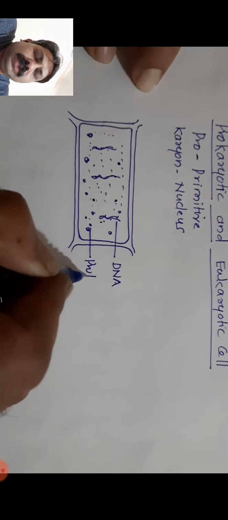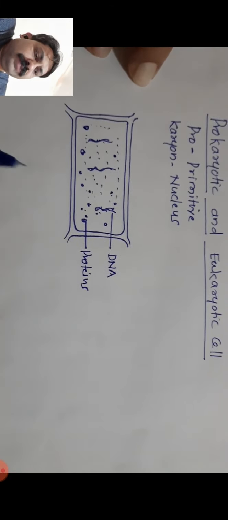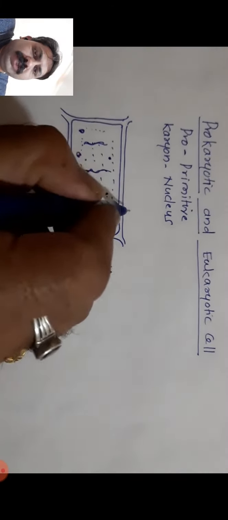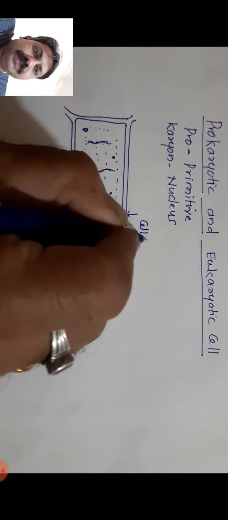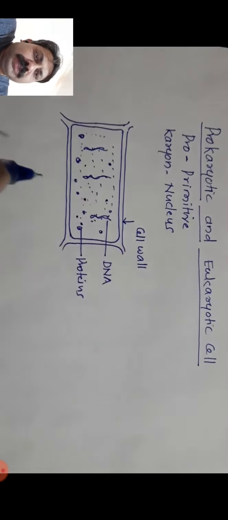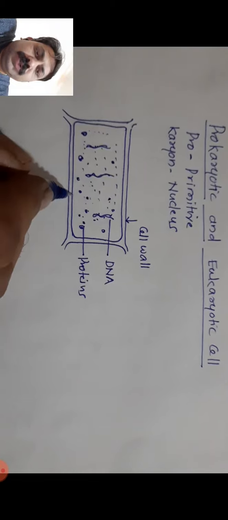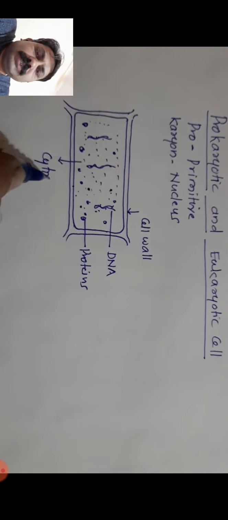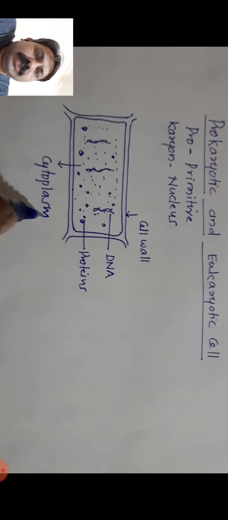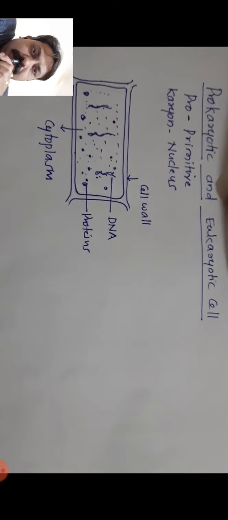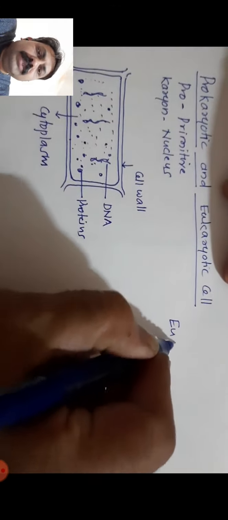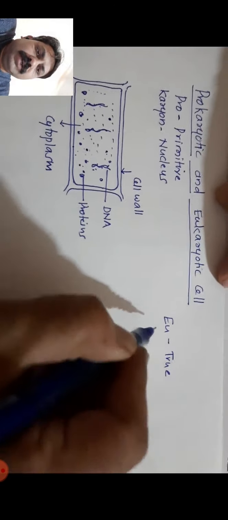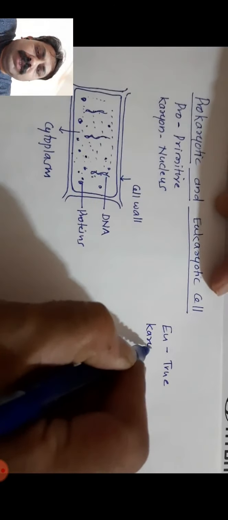Instead of this, in the prokaryotic cell, we can find the DNA, or we can call it nucleoid. So nucleoid is present instead of a distinct nucleus or well developed nucleus. So the nucleoid, that is DNA, is present in prokaryotic cell. It has a distinct cell wall. Beneath the cell wall, I have missed a label, that is next to the cell wall there is a membrane